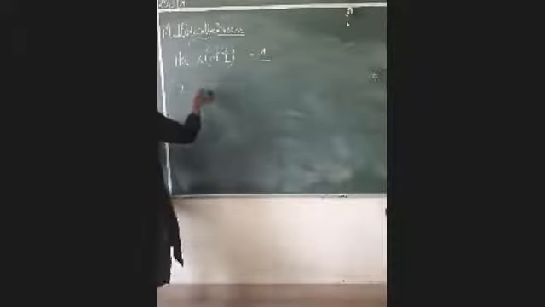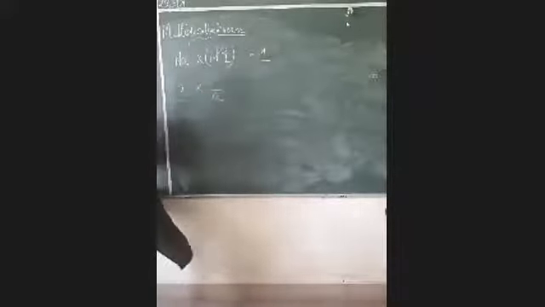Suppose a number is A, and here you write A multiplied by 1 by A. 1 by A means the reciprocal of that particular thing.